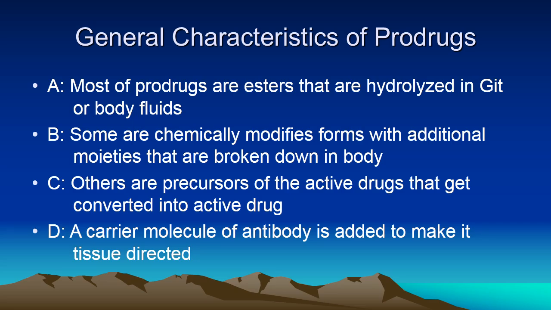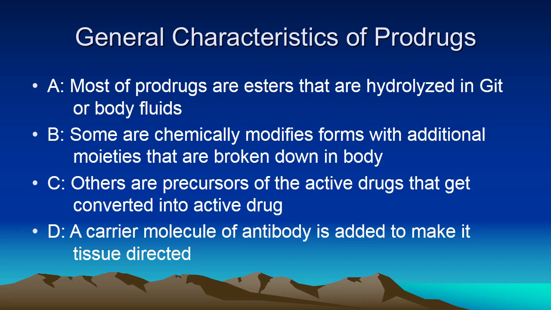The general characteristics of prodrugs: most of the drugs are esters that are hydrolyzed in the GIT, body fluids, and liver. Some are chemically modified forms with additional moieties that are broken down in the body. It could be phosphate or amino acid or related compounds.